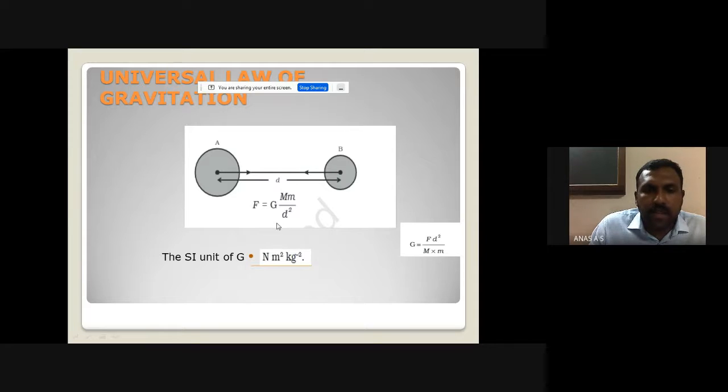Now the SI unit of the gravitational constant, capital G. From this expression, the gravitational constant G is equal to F into d square divided by m into m. The unit of F is Newton, d square is meter square, and then kilogram raised to minus 2. So the SI unit of the gravitational constant is Newton meter square kilogram raised to minus 2.